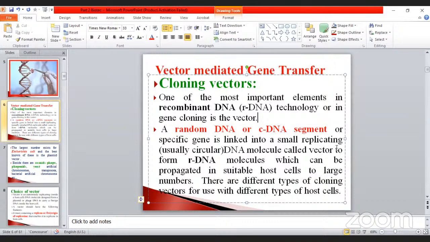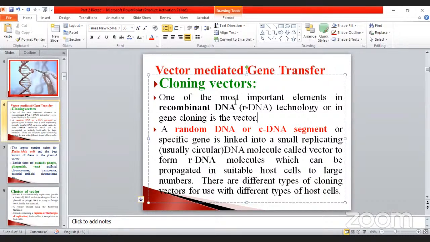Once again, repeating for you: random, you can choose any plant or animal, prokaryote or eukaryote. A small cDNA piece, a specific gene, is linked into a small replicating DNA molecule called a vector to form recombinant DNA.